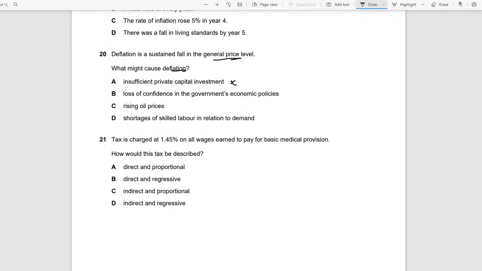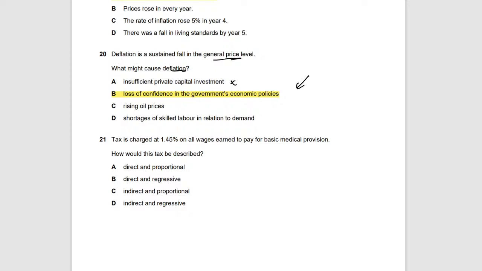Okay, loss of confidence in the government's economic policies. No, won't make a difference. Oh wait, sorry. Yeah, actually, yeah. Deflation, yes. Loss of confidence in the government's economic policy. So, for example, if they don't do government spending, because a good example for this question is, one of the government's economic policies is what? Government spending, right? Which is fiscal policy. And we know government spending leads to more demand. Every time there's government spending, there's more demand. So when there's no government spending, there'll be less demand, and a fall in price levels.